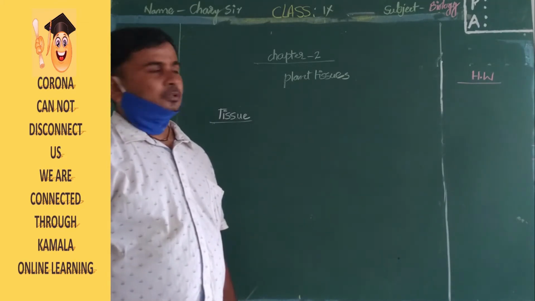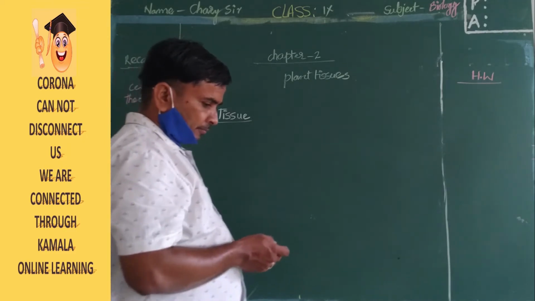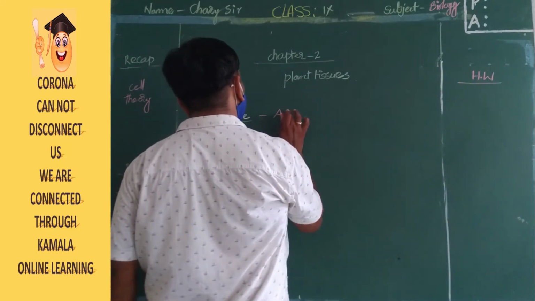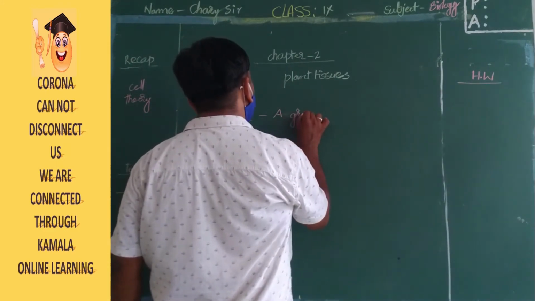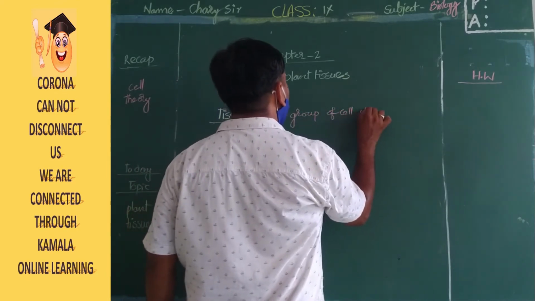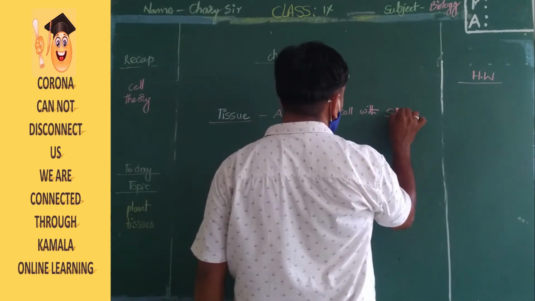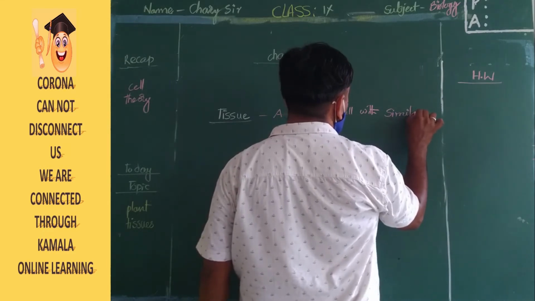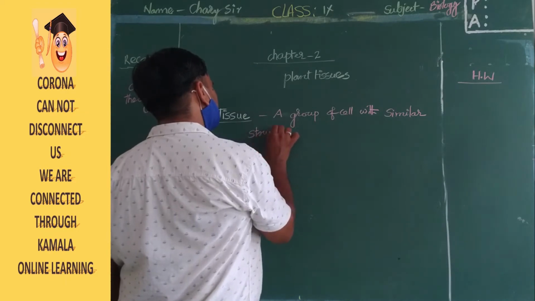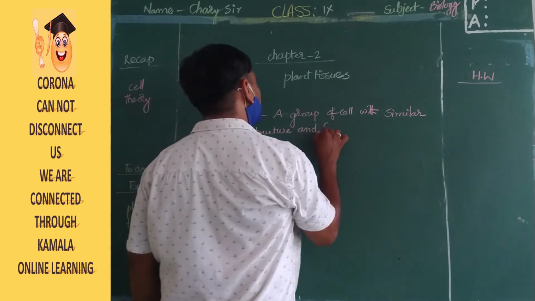Tissue is nothing but a group of cells with similar structure and function.